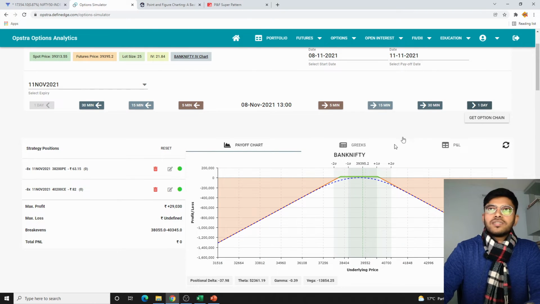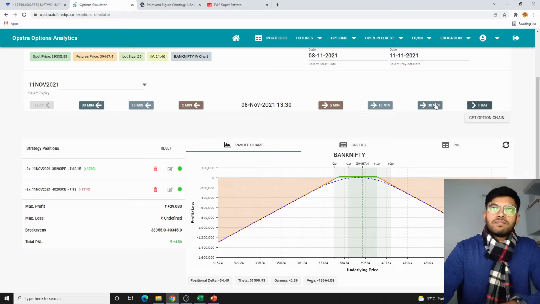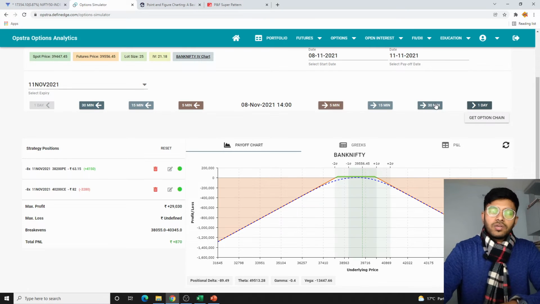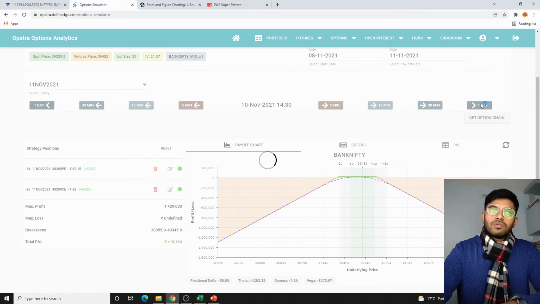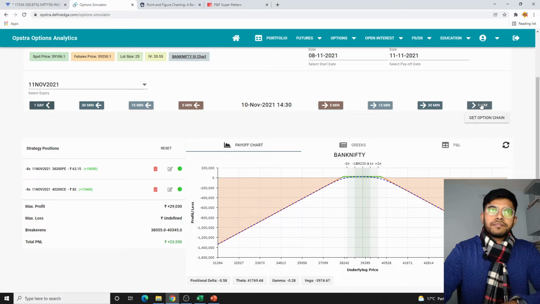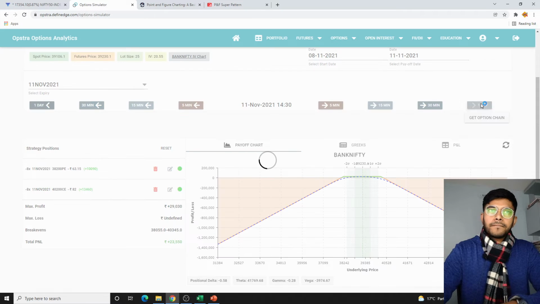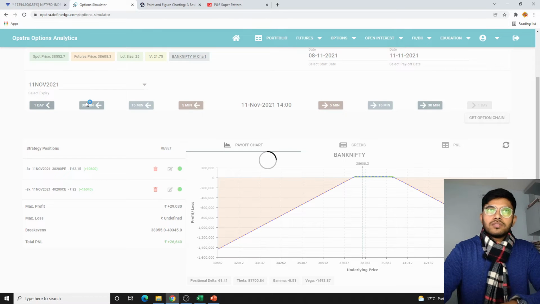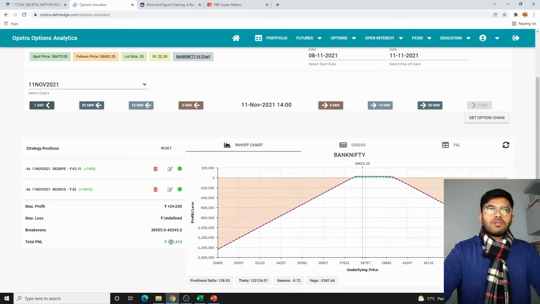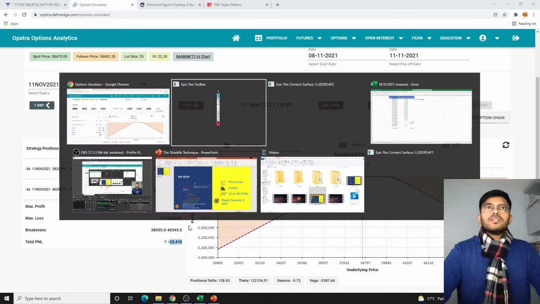The moment you enter these kinds of strategies, you can see that the range is quite wide. The moment you enter, you get a profit. There are costs, so we'll be adjusting that. Don't worry about it. So on 11th of November at around 2 o'clock, our profit is around 23,410 in this non-directional trade.